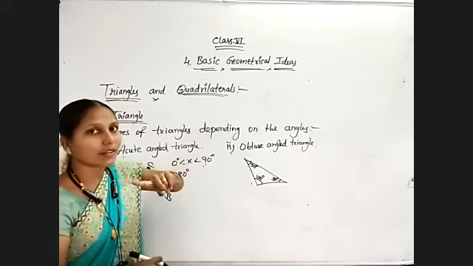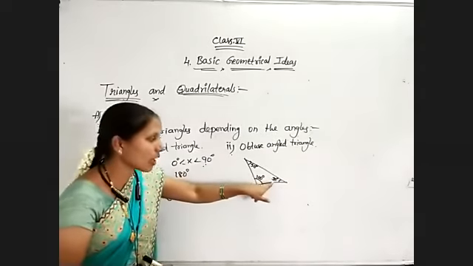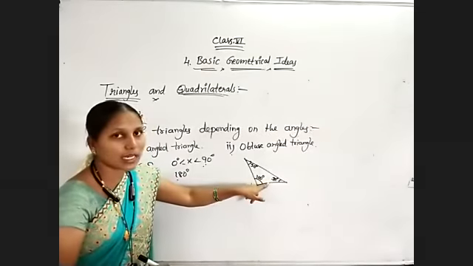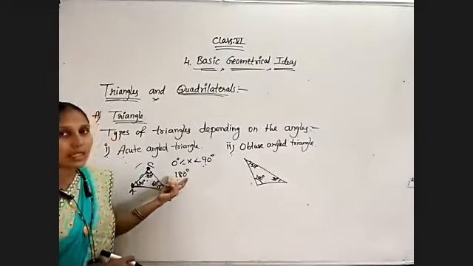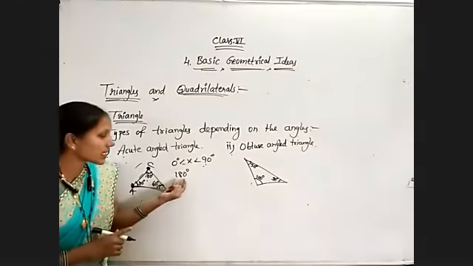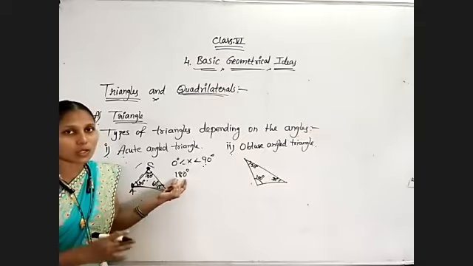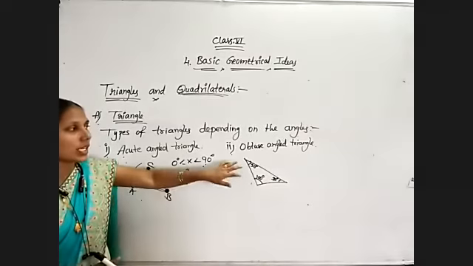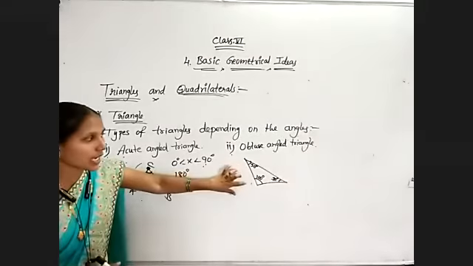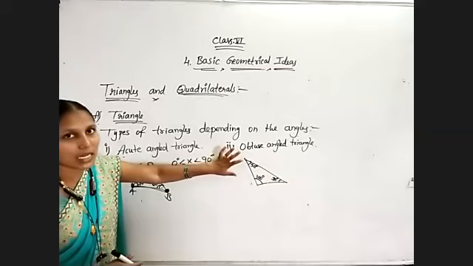Only one obtuse angle we can use. If I am using one more 100, 100 plus 100, 200 I will use. But what I told you, the sum of the three angles must not exceed 180 degrees, and must not be lesser than 180. Compulsorily it will be equal to 180 degrees. So if any one of the angles is an obtuse angle, that is termed an obtuse angled triangle.